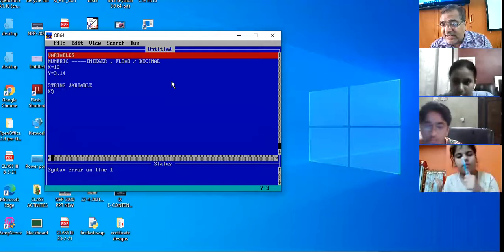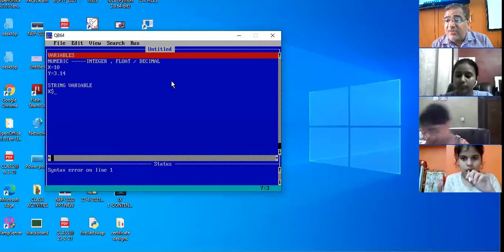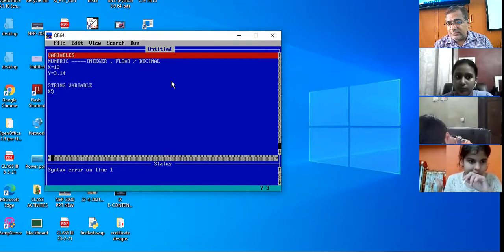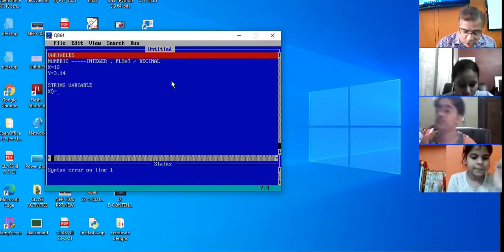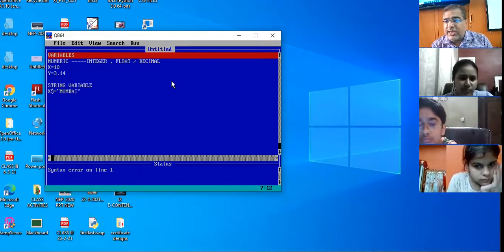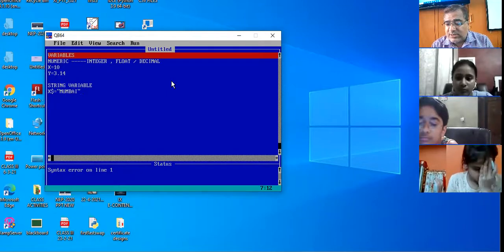The dollar symbol represents that we have declared a string variable. X$ equal to Mumbai. Whenever you initialize a string variable, the value is always enclosed in double quotes.